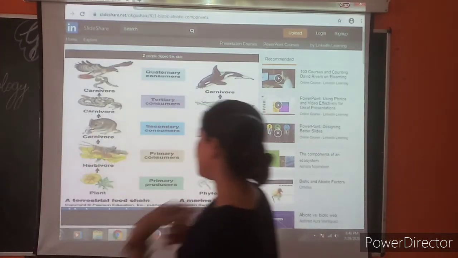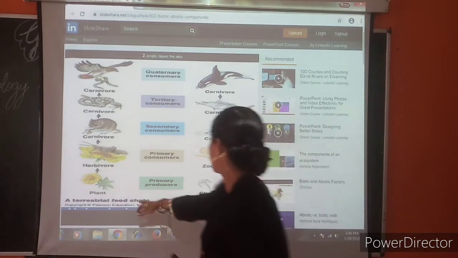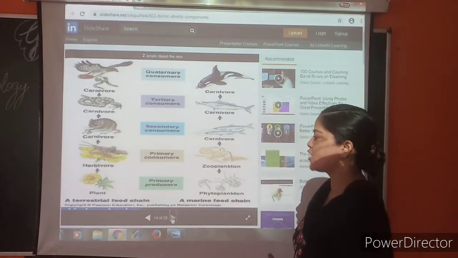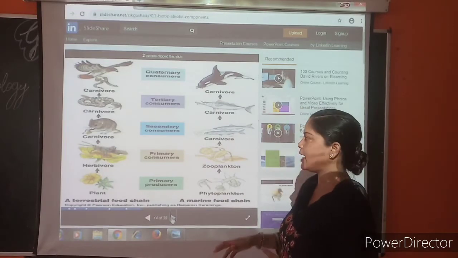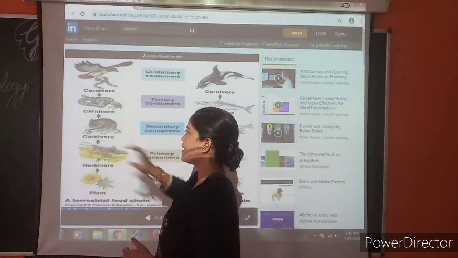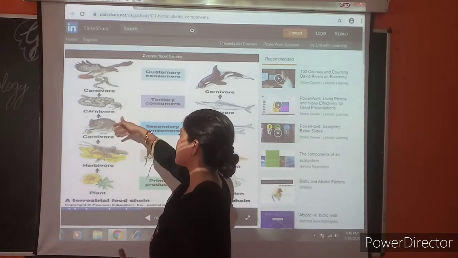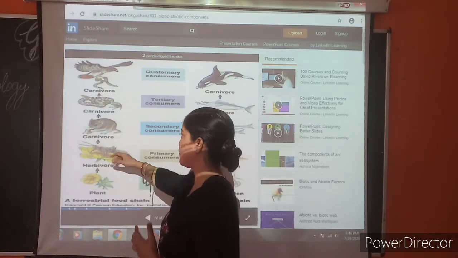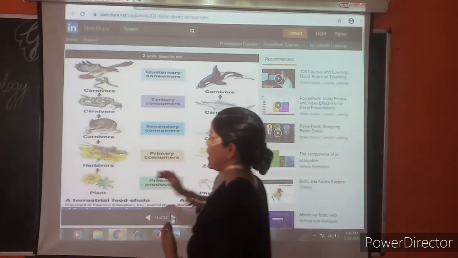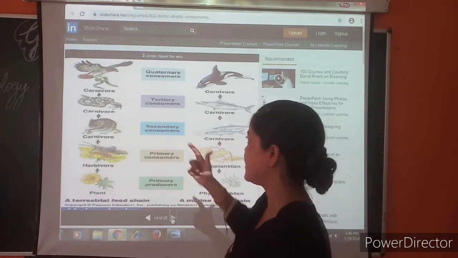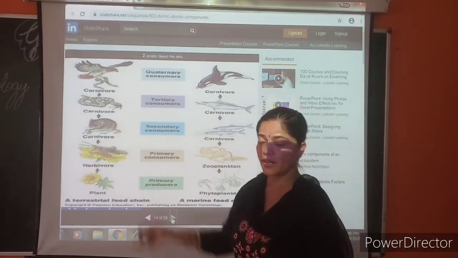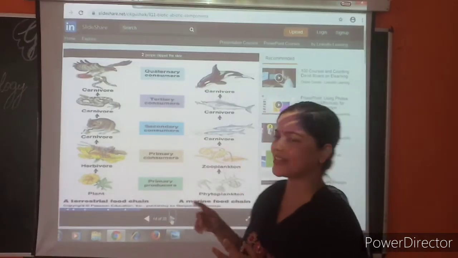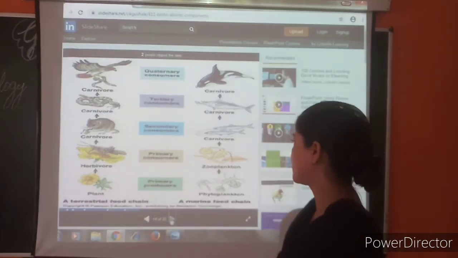So here you can see a terrestrial food chain and a marine food chain. What happens? A plant is eaten by a herbivore. Any herbivore, like a grasshopper. And then the grasshopper, or any herbivore, is eaten by a carnivore. And then again it is eaten by a superior carnivore, and then again by a superior carnivore, and at the last it is decomposed by the decomposers.